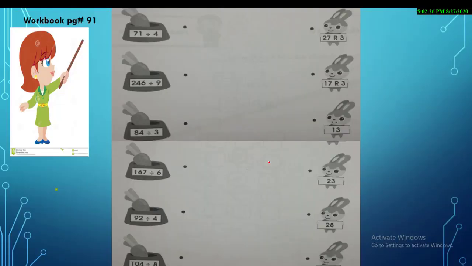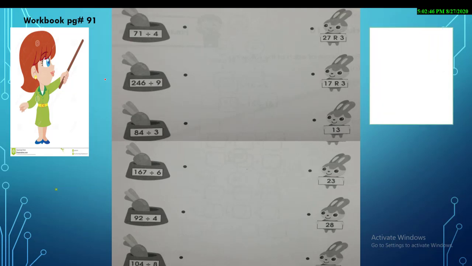Okay, now the last page of the day, that is page number 91, and being a teacher over here, I'm here to explain to you. So the character of the day is teacher. So let's move on. This is a simple matching question, but it is not that simple, so you need proper practice to solve the question and then match it. Okay, let's do it directly.